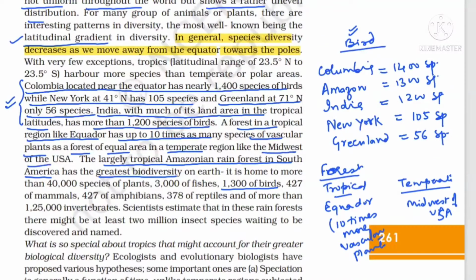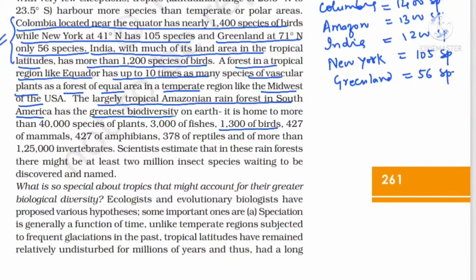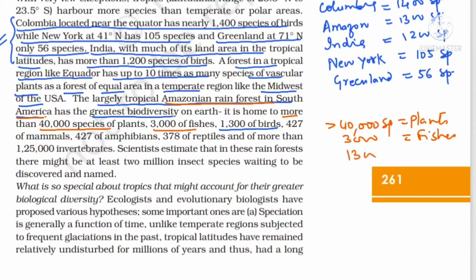So see beta, all the lines of NCERT are covered, and in table form it will help you to learn. So I hope, beta, up till here all the information is clear to you. Now see, with respect to the Amazon rainforest, which is in South America, it is actually having more than 40,000 species of plants. So you can write here, more than 40,000 species of plants. Okay, 3,000 species of fishes. Birds data we have written above, but again we can write here 1,300 birds.